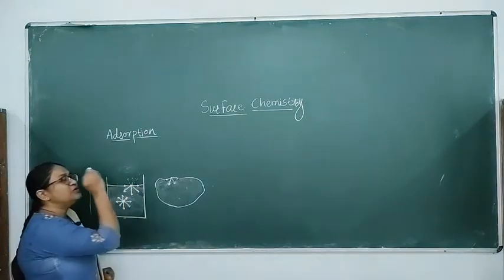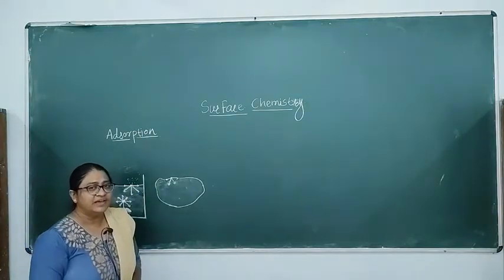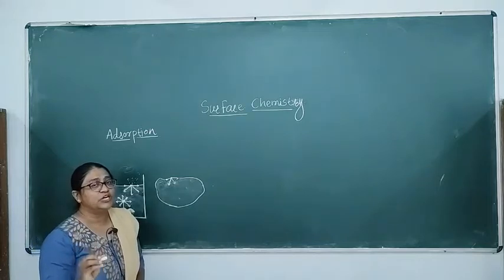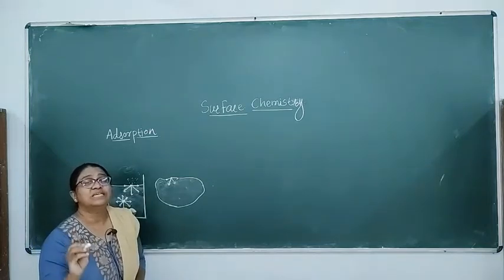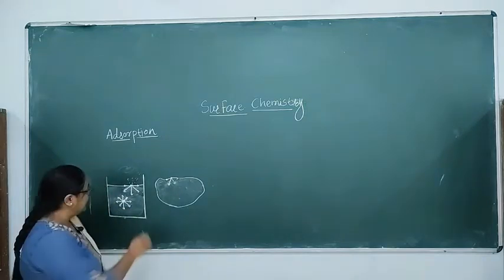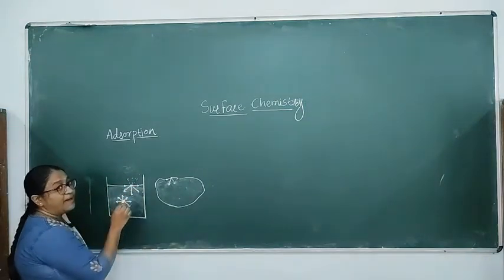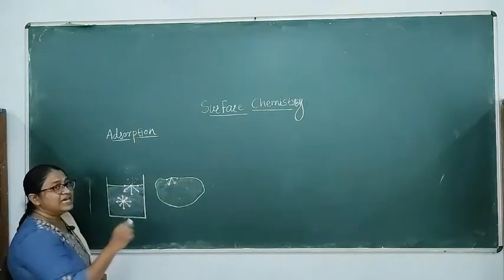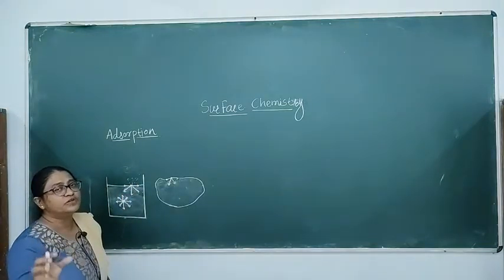Therefore the molecules at the surface of the liquid are in a state of strain or unsaturation. Why? Because these forces are not balanced. They are under an unbalanced force field.